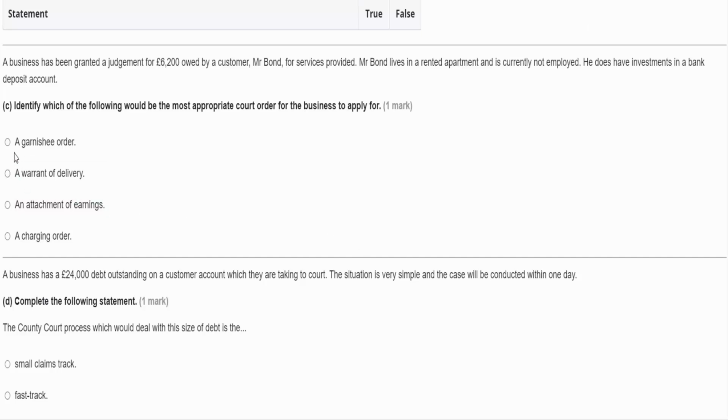So in this case, a garnishee order would be the most appropriate, so that if anybody owes money to Mr. Bond, then we can get them to pay us directly.